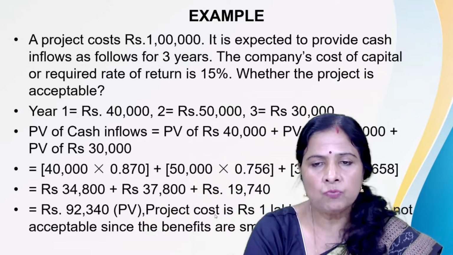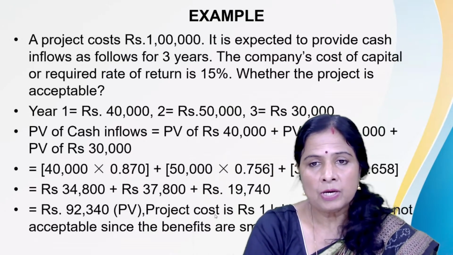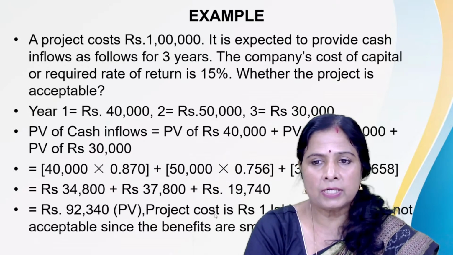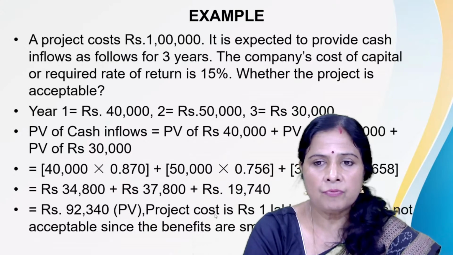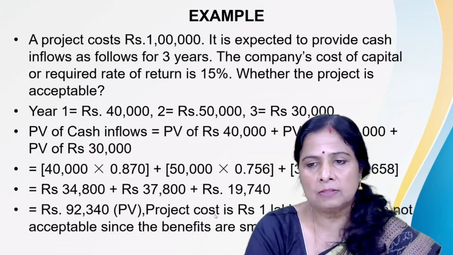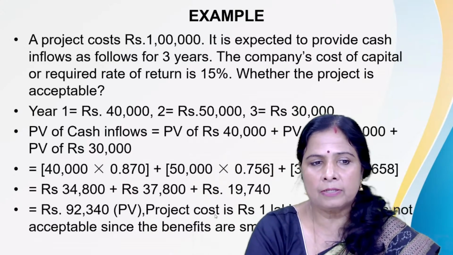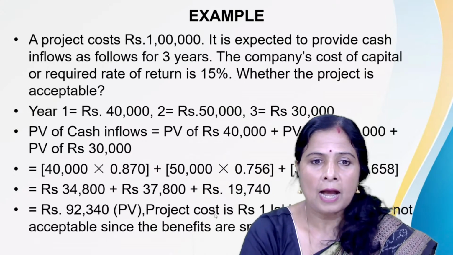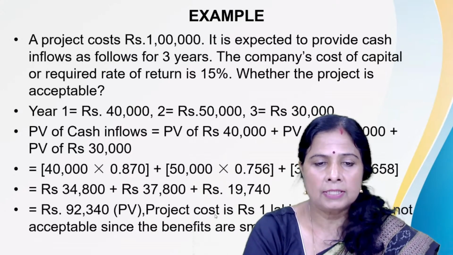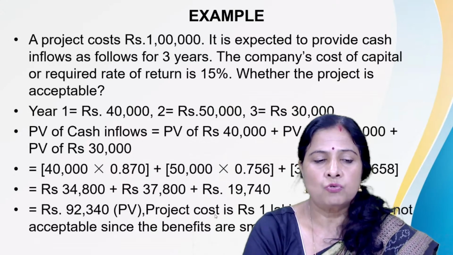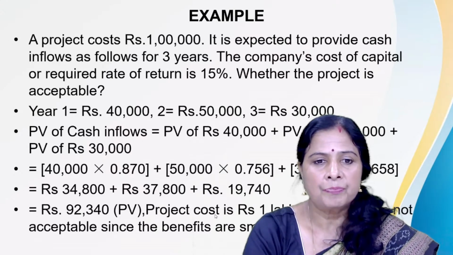And in the third year, we are going to get 30,000. If we are going to get 30,000 in the third year, what is the value today? That will be multiplied by the discounting factor, that is 0.658. So if we add all the present values of the cash inflows, 40,000, 50,000, 30,000, that stands at 92,340.